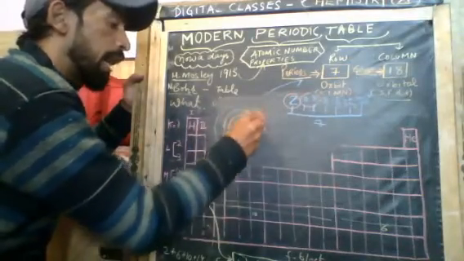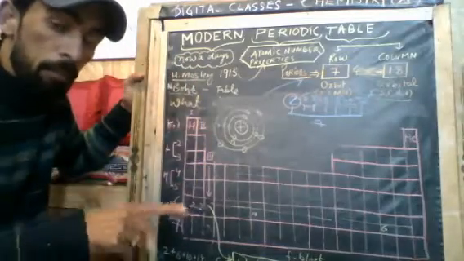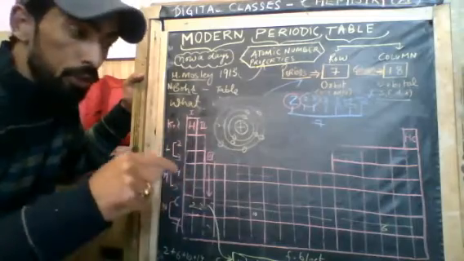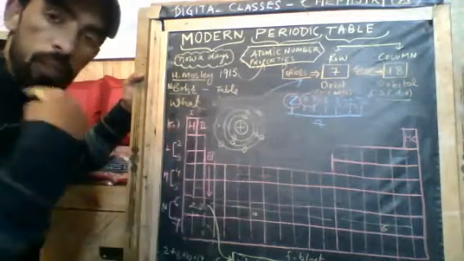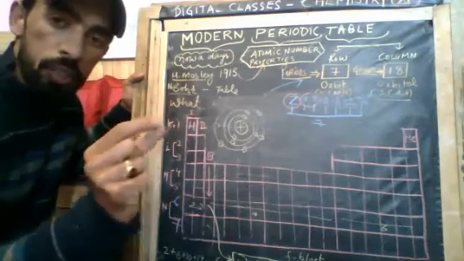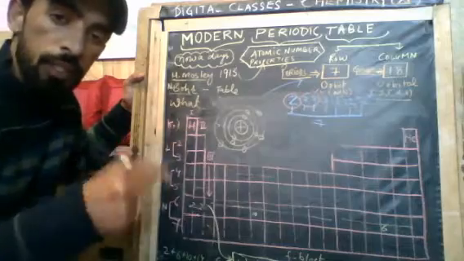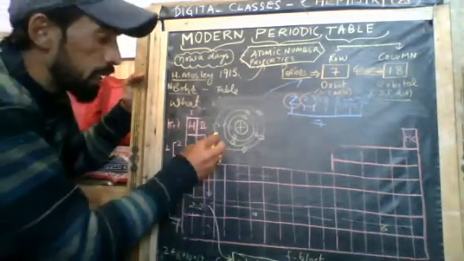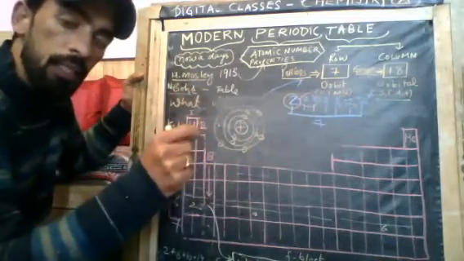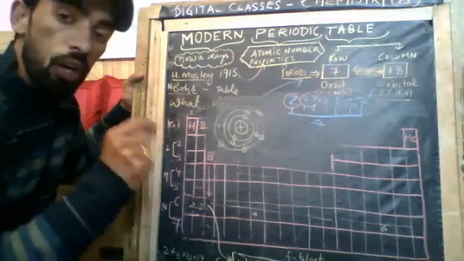Okay, an electron revolves in a fixed path, but where it is revolving in that fixed path, that probability... like, you know, the sun is in the center and all the planets are revolving around the sun, but we don't know what the fixed position is, what the probability of finding that planet is. Similarly, we don't know the probability of the electron. Probability of the electron means where the electron is found exactly in that fixed path. So that is called orbital, or subshell.